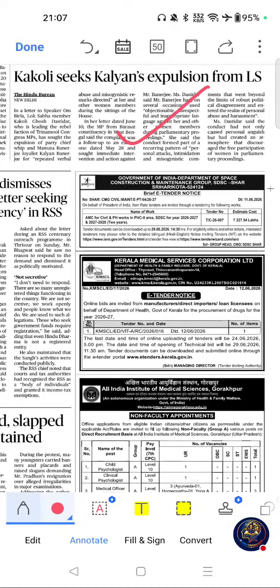Kakoli seeks Kalyan's exclusion from Lok Sabha. If you see the importance of this article, parliamentary ethics is an emerging UPSC theme, and this is relevant to women's representation and dignity in institutions, and this is useful for GS4 ethics answers. Questions have appeared on ethics in public life, legislative accountability and gender sensitivity.